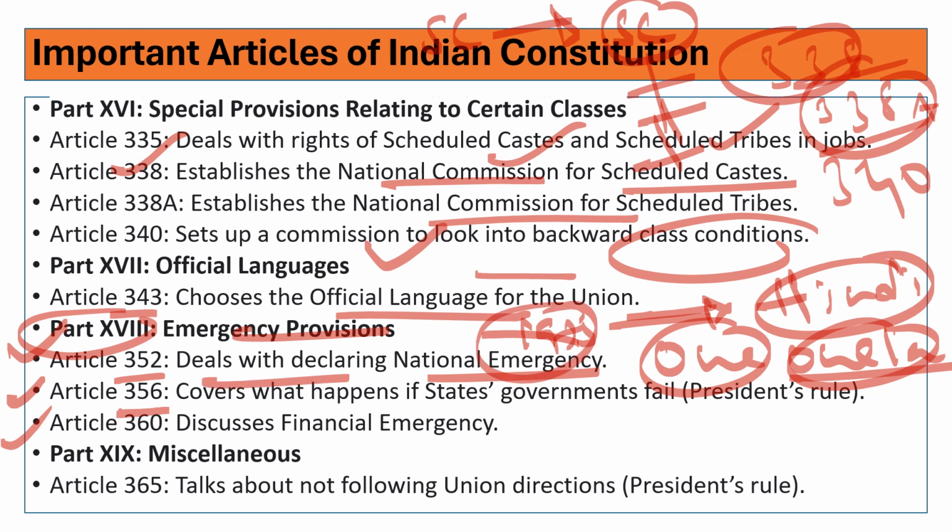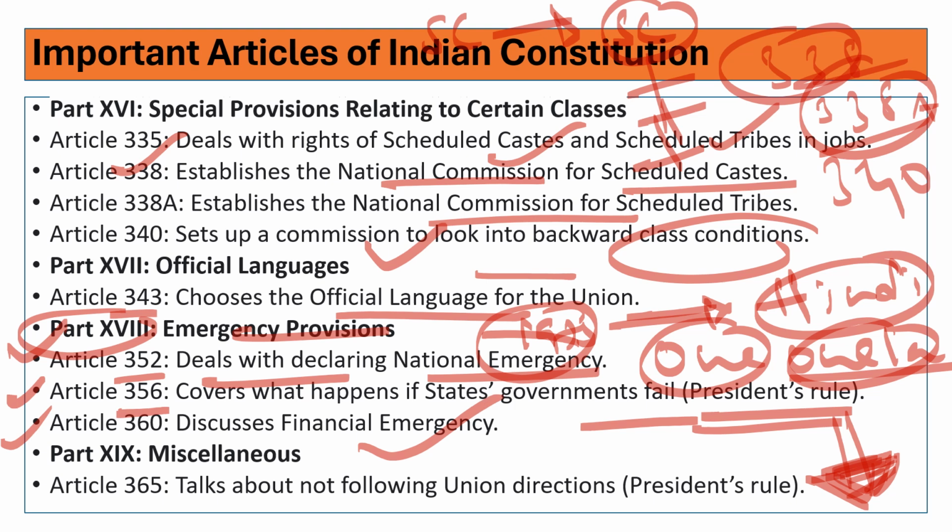Article 356, President's rule: whenever a state's constitutional machinery fails and the governor recommends that the state constitutional machinery has failed and they are no longer able to carry out the administration in the state, then President's rule will be imposed. On the aid and advice of the President, the governor acts as the sole discretionary person in the state. Article 360 deals with the financial emergency.